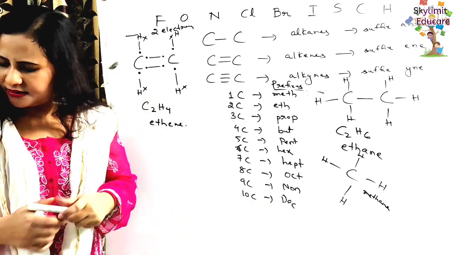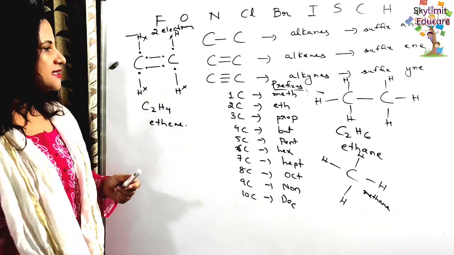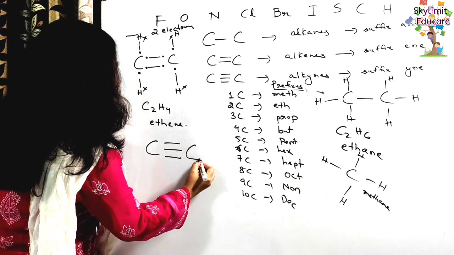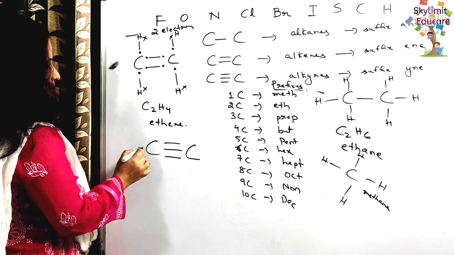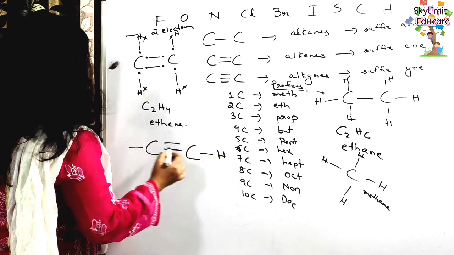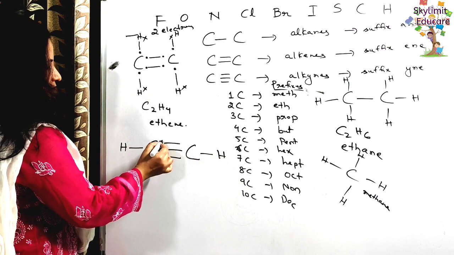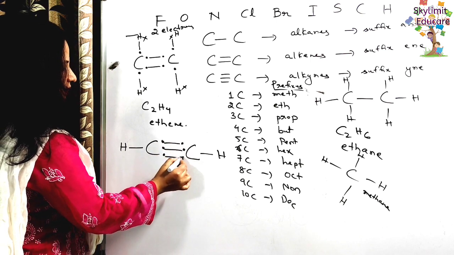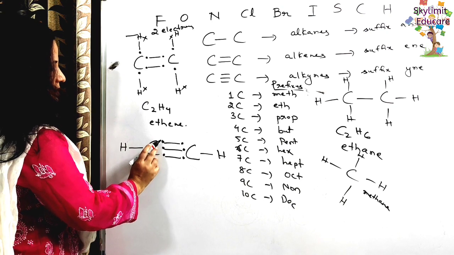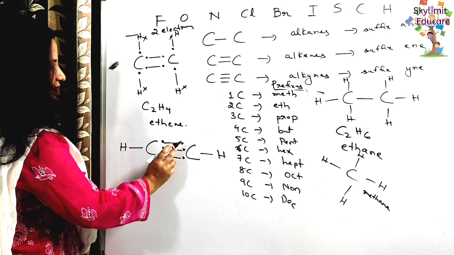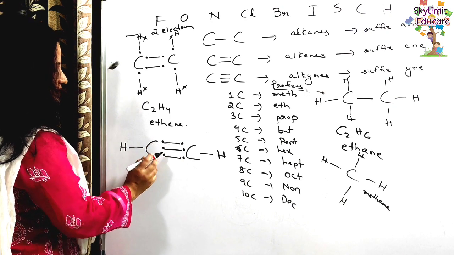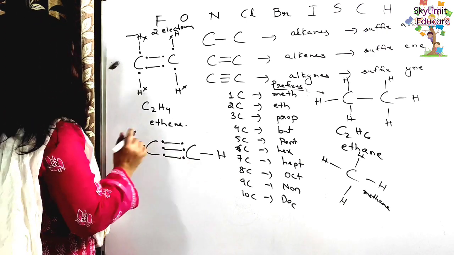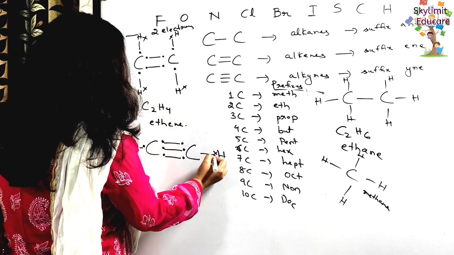Carbon-carbon triple bond we can take. So obviously here hydrogen will be there, 1 electron each. Now each bond is 2 electrons, right? Let us count. 1, 2, 3, 4, 5, 6. Now this carbon again has 1 electron and this hydrogen has 1 electron, sharing. Like this hydrogen has 1 electron.